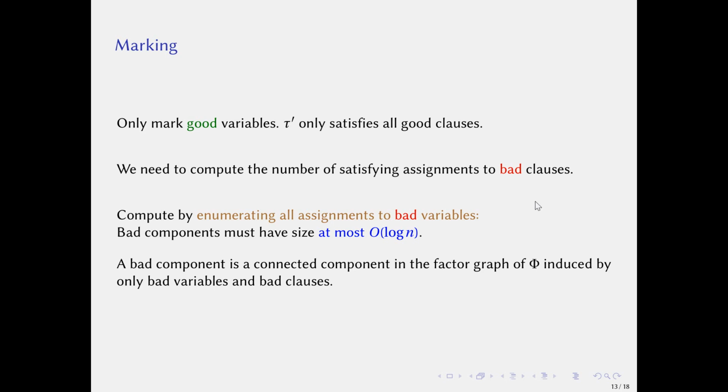So we require that bad components must have size at most O(log n). Here, a bad component is a connected component in the factor graph of phi, induced by only bad variables and bad clauses.